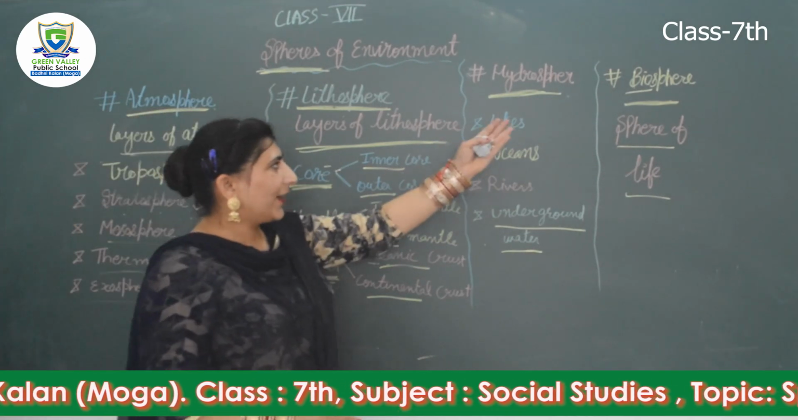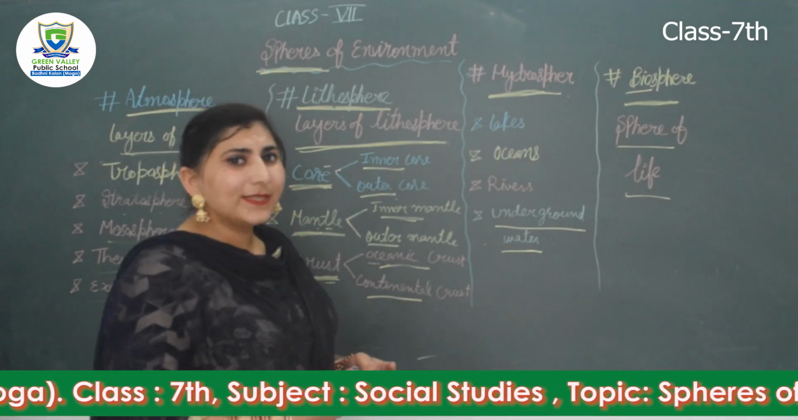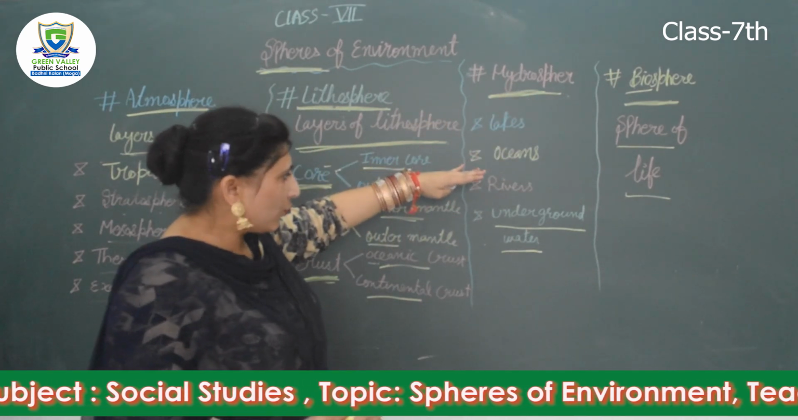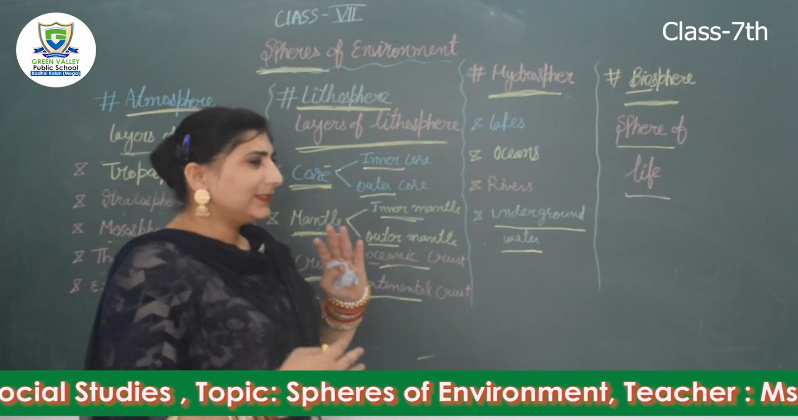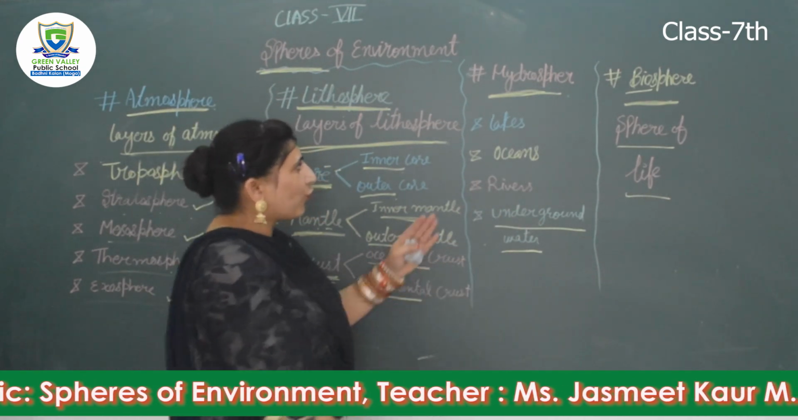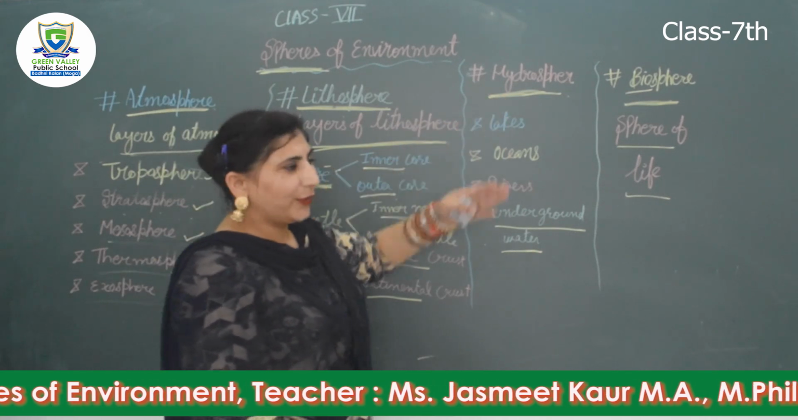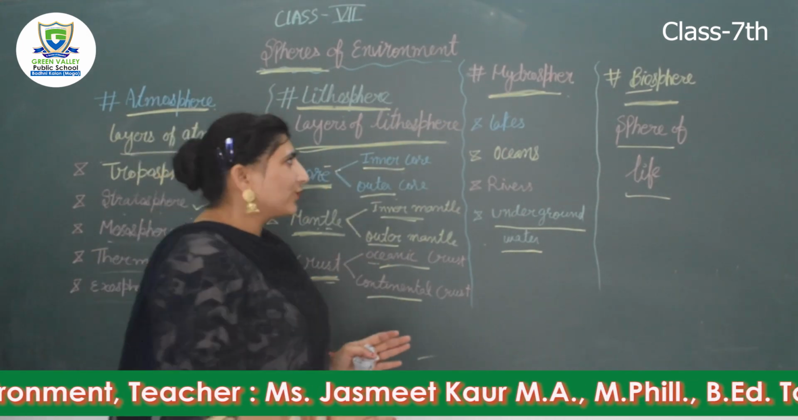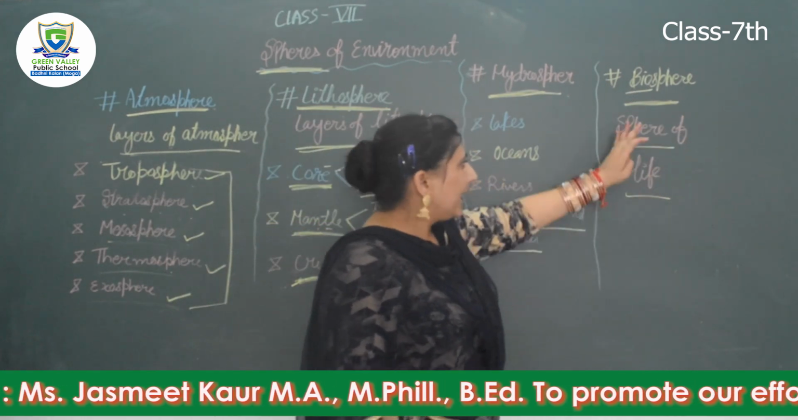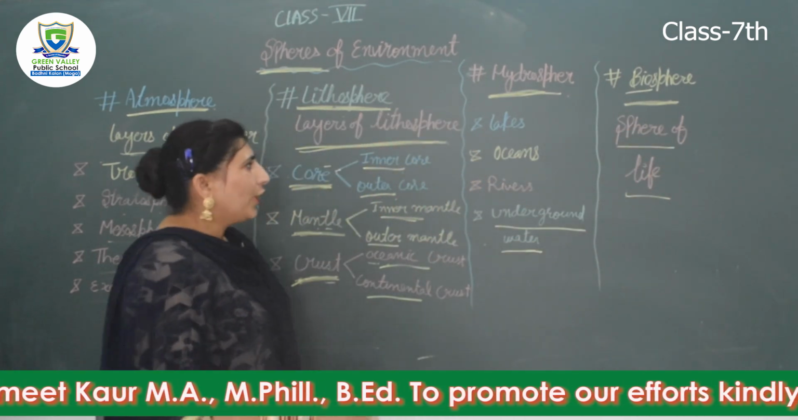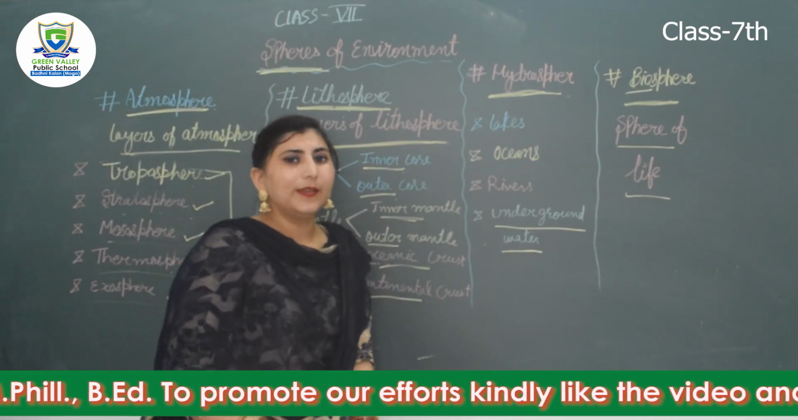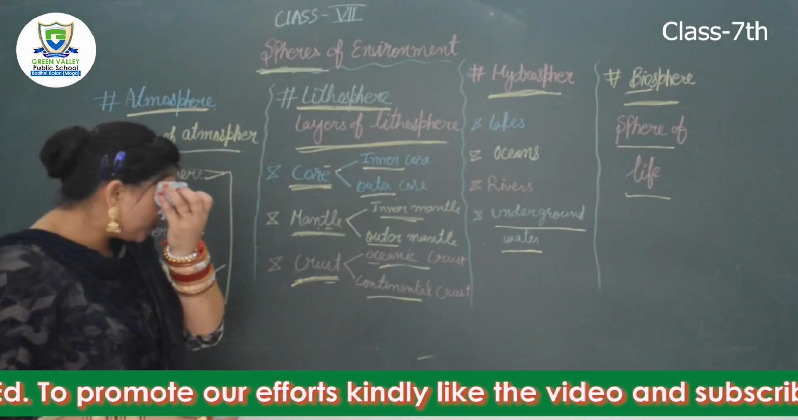The next one is hydrosphere. All the water bodies are included in hydrosphere, like lakes, oceans, rivers, and the water which is under the ground, known as underground water, is also part of hydrosphere. Rain is the main source of hydrosphere. And the next one is biosphere. It is called sphere of life because in it atmosphere, lithosphere and hydrosphere meet together and support life.